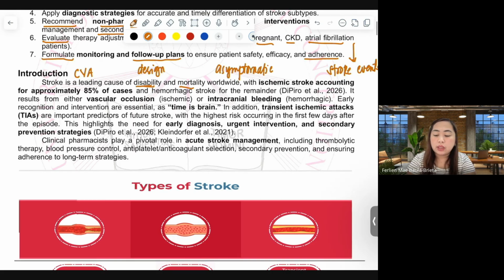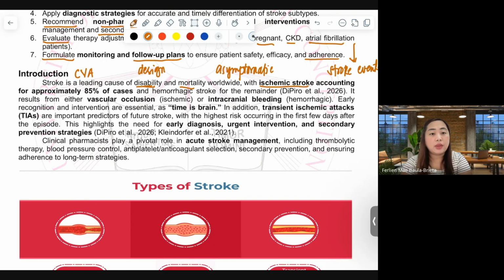We have what we call ischemic stroke, accounting for 85% of cases. Later on, I will discuss what ischemic stroke is about. We have also hemorrhagic stroke. The rest of the 15% is because of hemorrhagic stroke, or hemorrhage that happens inside the brain. This disability and mortality results from either a vascular occlusion brought by an ischemic event or an intracranial bleeding brought by a hemorrhagic event.